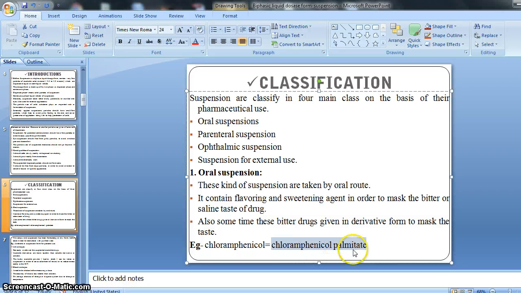In this way, by chemical derivative formation, we mask the bitter taste of our drug and later formulate it in suspension form. So this is one method by which we can mask the bitter taste of any drug.